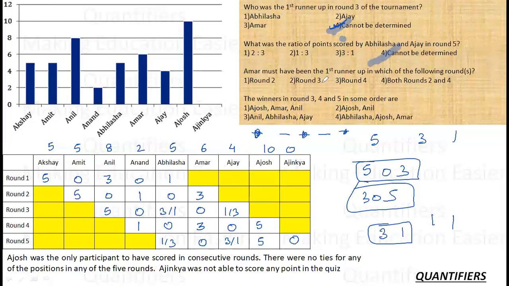Amar must have been the first runner-up in which of the following rounds? Amar, first runner-up in second round and fourth round. So it is both round 2 and 4. Winners in round 3, 4, 5 are in some order. Some order means randomly. Winners are Anil, Ajosh and Ajosh. So Ajosh and Anil, the second option. Okay.